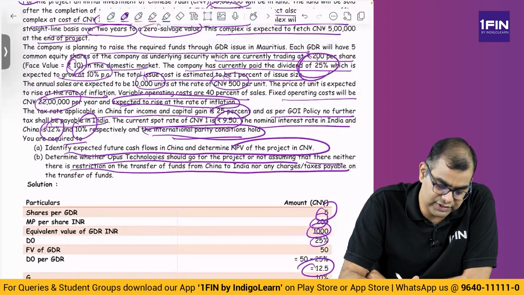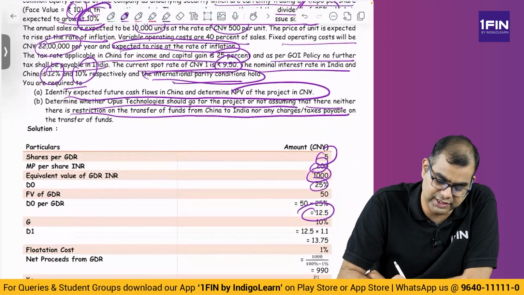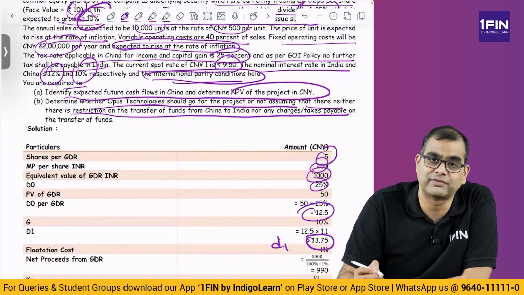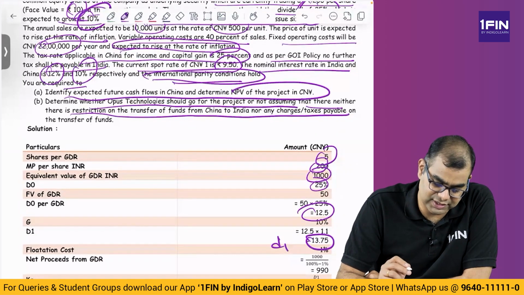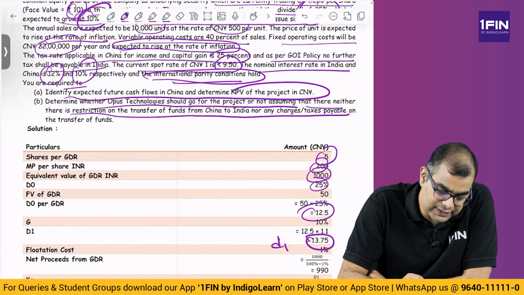Then growth rate of this is 10%, right? Because they said growth rate is 10. So next year the dividend is 13.75. So D1 is 13.75. So if you have D1 as 13.75, what do you do? I don't know. Let us see. Okay. Then what do we see?